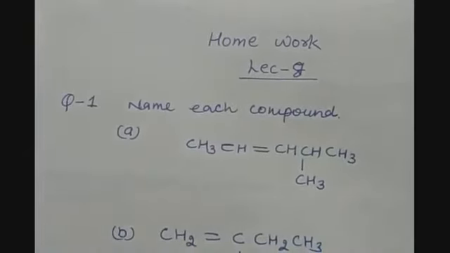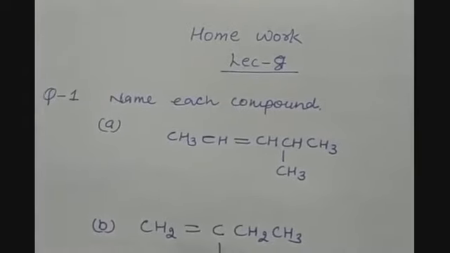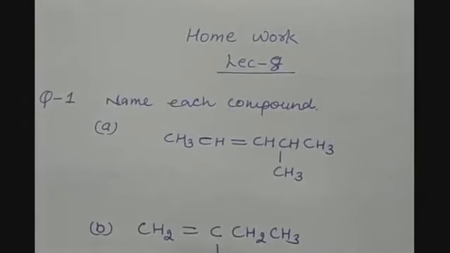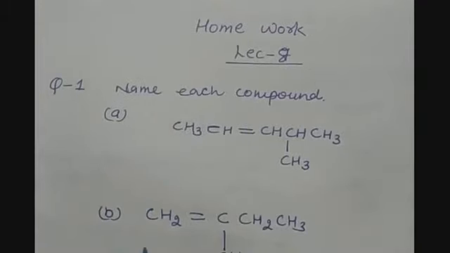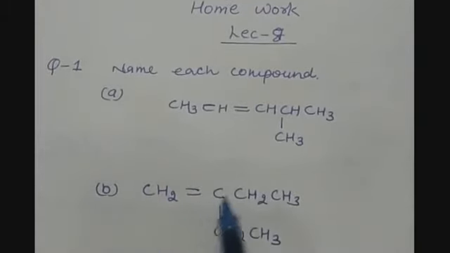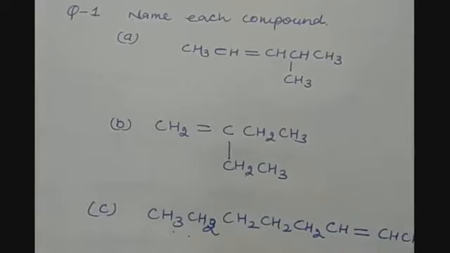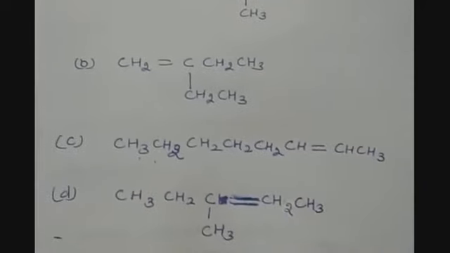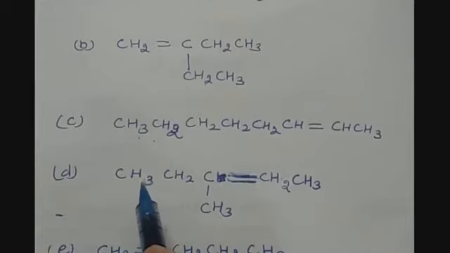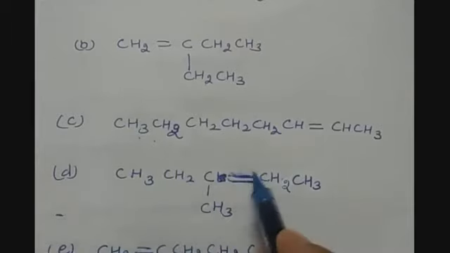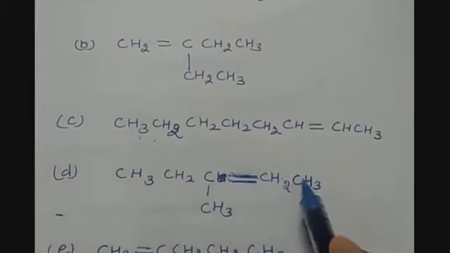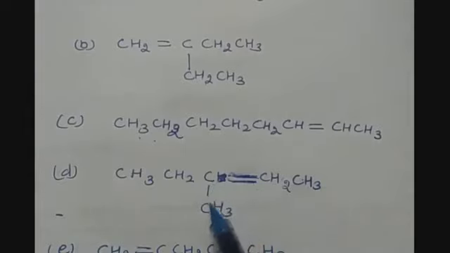Part A, CH3CH=CHCH3CH3. Then B, CH2=CH2CH3CH2CH3. C, CH3CH2CH2CH2CH2CH=CHCH3. Then CH3CH2=CH2CH3, and at the third carbon we have a methyl group CH3.